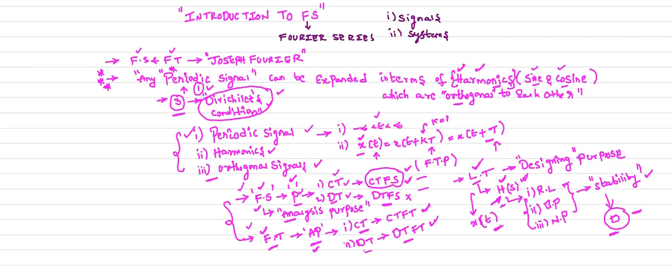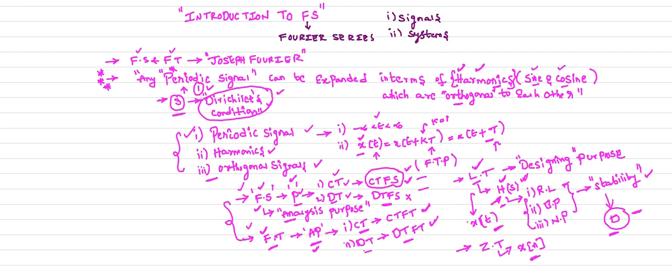In the continuous time domain only we use the Laplace transforms. When it comes to Z transforms, we also use the Z transform for designing purposes, but we use the Z transform in the discrete time domain. If you want to find the system transfer function in the discrete time domain, we use the Z transforms.